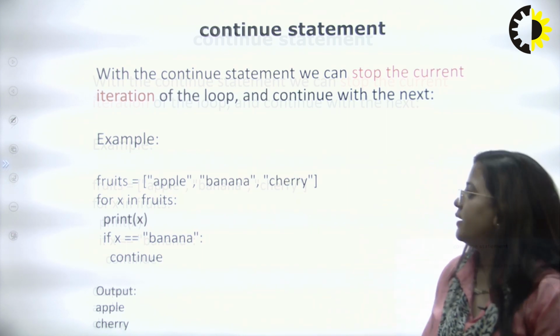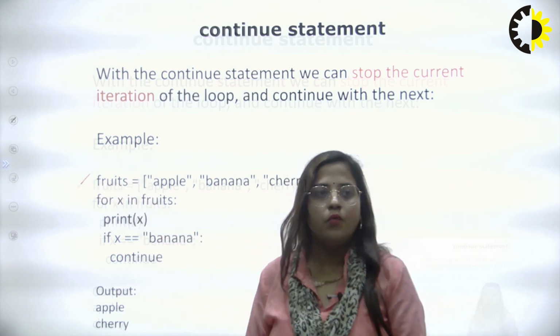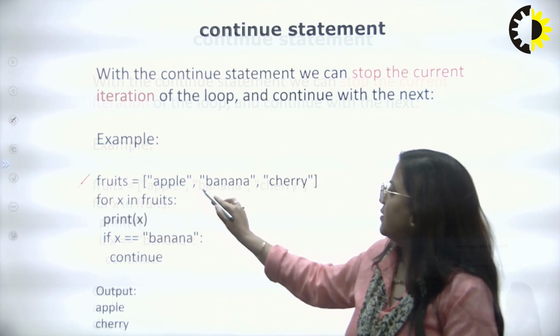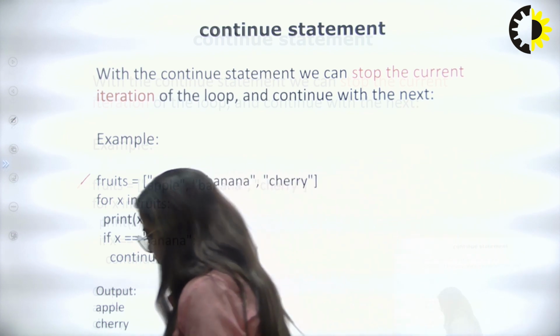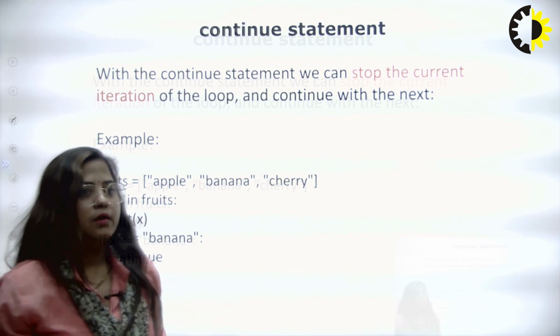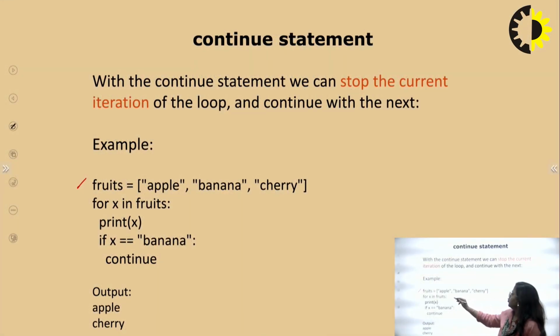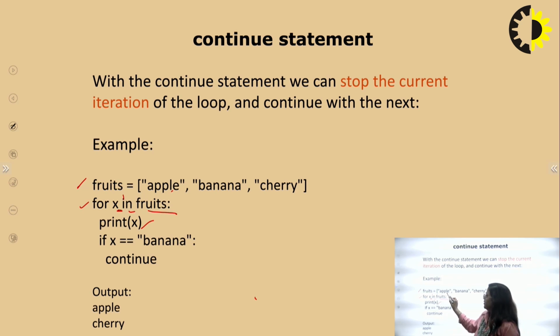For example, here I am taking a fruit list. There are 3 items in the fruit list. According to the looping, for x in fruit, the sequence is fruit, and print the value. Firstly it takes apple from fruit.